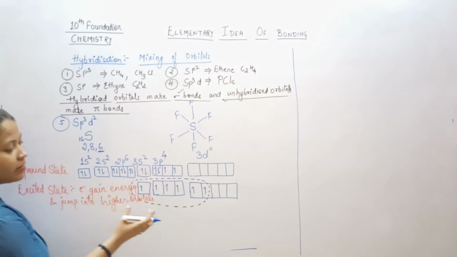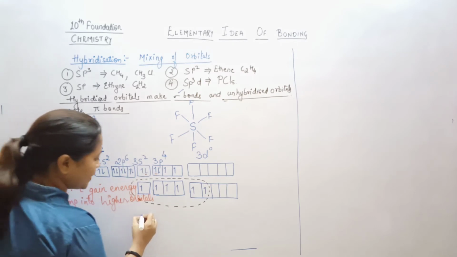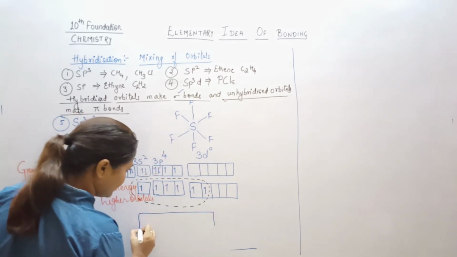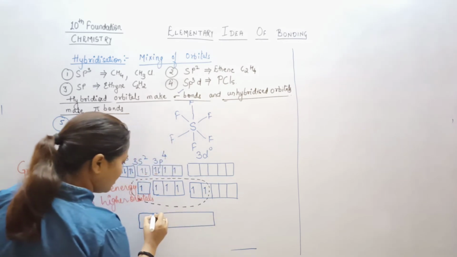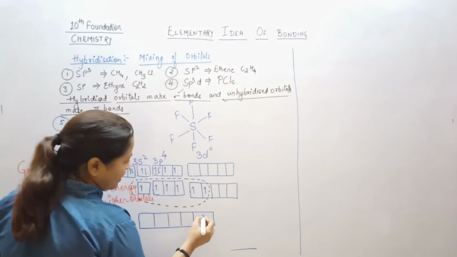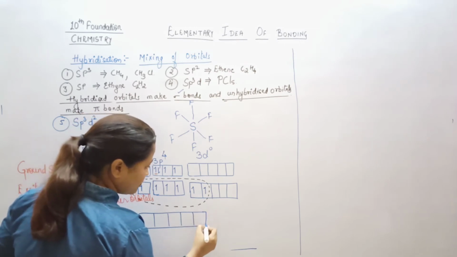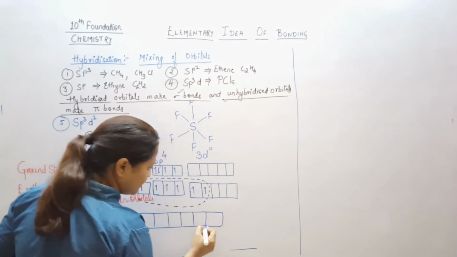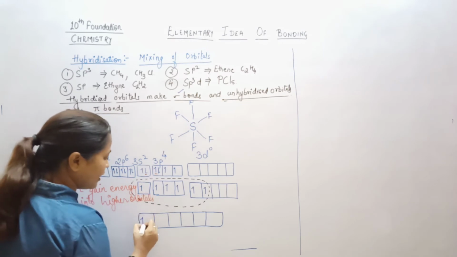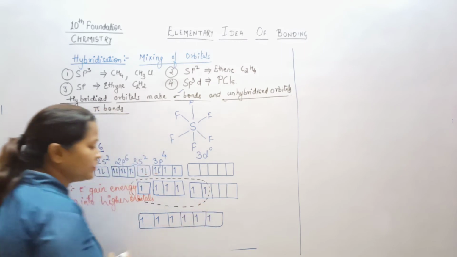So due to mixing of the orbitals, the third step takes place, and that is your hybridization. I'm simply making 1, 2, 3, 4 and this is your 5 and 6. 1, 2, 3, 4, 5, 6. So all the unpaired electrons are arranging over here. ठीक है?